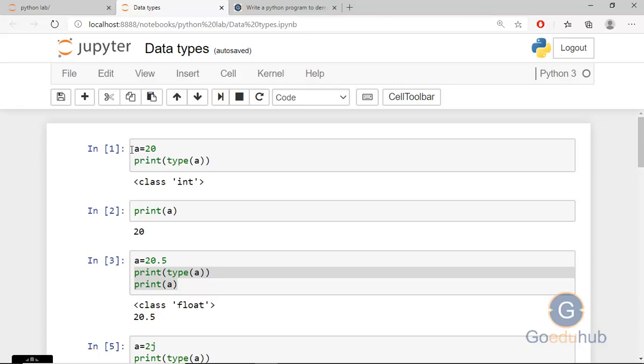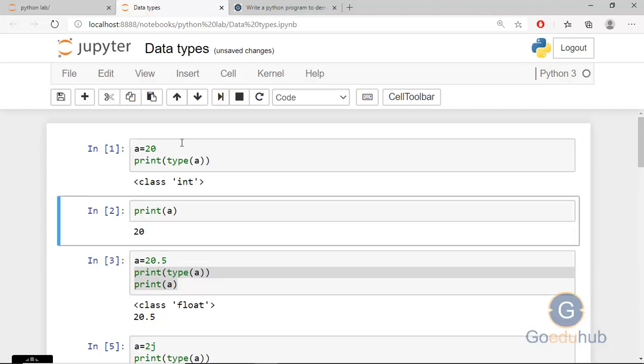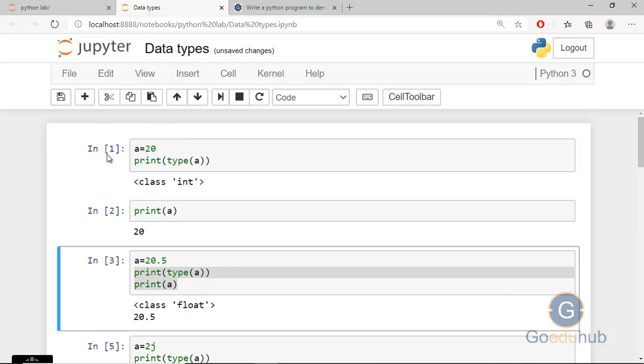So you can check what data type is assigned to the variable a. We have a function type, and inside the type we pass a, and you can see the output is class int, and we can check the value of a with print a. I can run this block by hitting shift enter, and similarly the second block, and you can see the output class int and the value is 20.